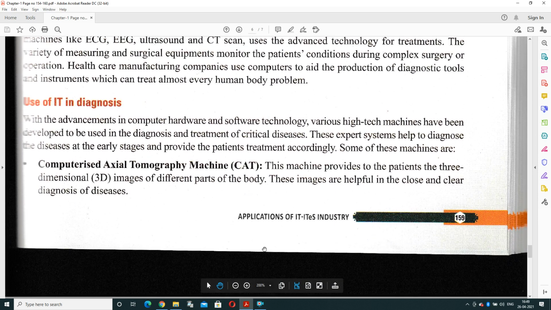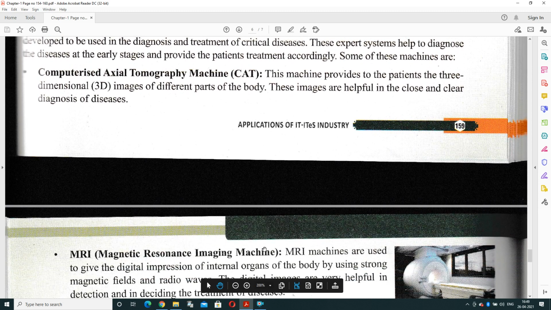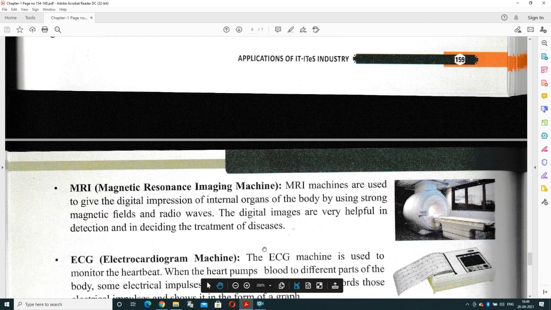Like CAT, that is computerized axial tomography machine. This machine provides the patient a three-dimensional image of different parts of the body and it is helpful in the close and clear diagnosis of the image. It means a doctor can easily find out where the problem is.